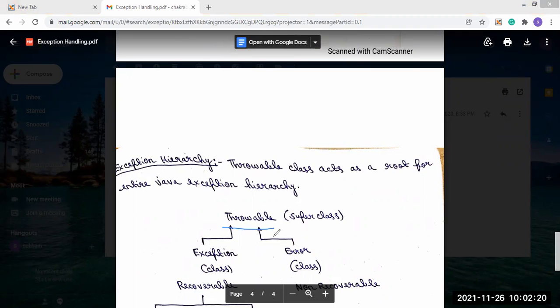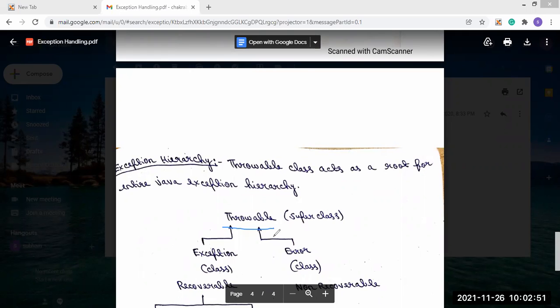Now there are two other classes, Exception and Error. Exception is also a class and Error is also a class.